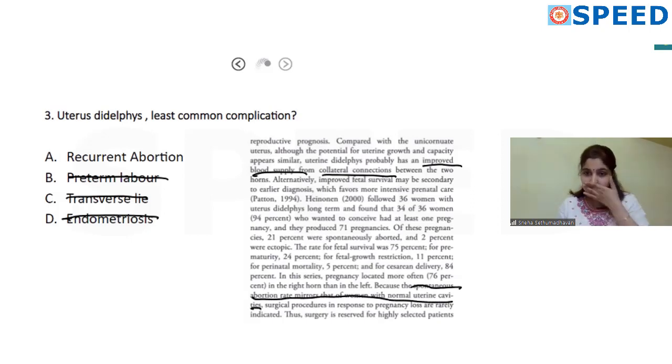So in the recent literature, it is seen that the rate of abortion is actually not that much compared to normal patients with a normal uterus. So this is why I have chosen recurrent abortion as an option. So this will be the least common complication.